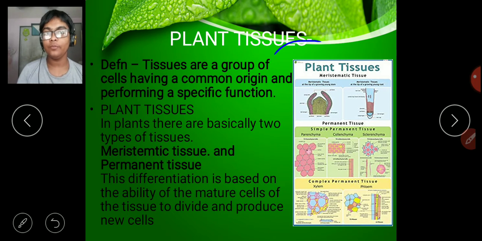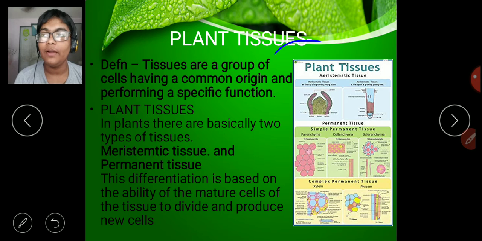Now when these cells come together, only cells of the same kind, the same species, can come together and form a tissue. You can't say that one meristematic cell and one parenchyma cell will come together and form a tissue. No, that's not possible. Either everything has to be meristematic or all the cells have to be parenchyma. It is not possible that one animal cell and one plant cell will come together and form a tissue. So that's not possible. Different types of cells can't come together and form a tissue. It has to be cells of the same species.